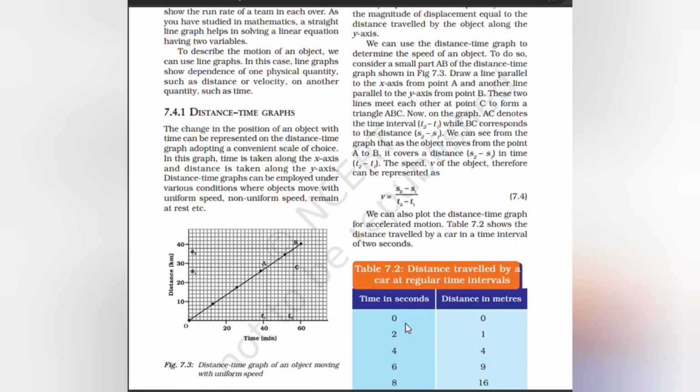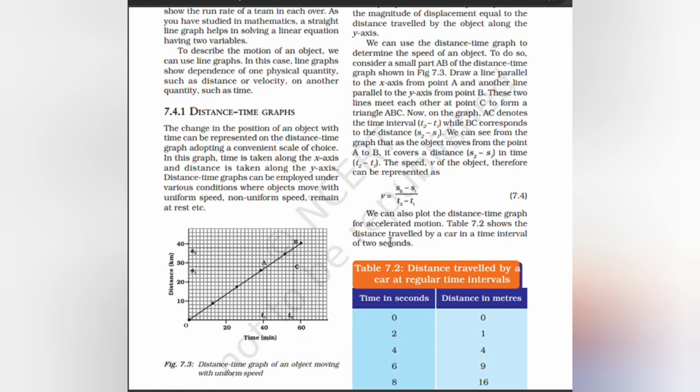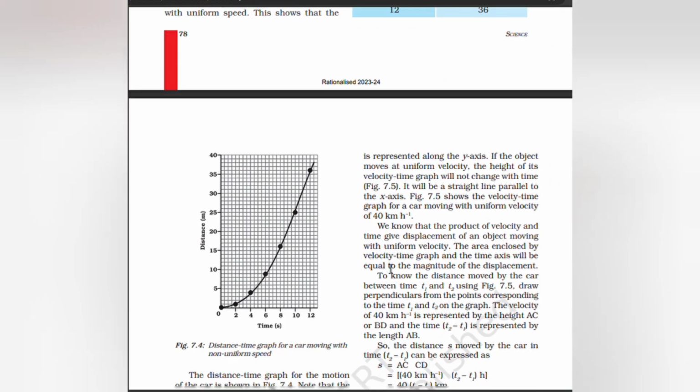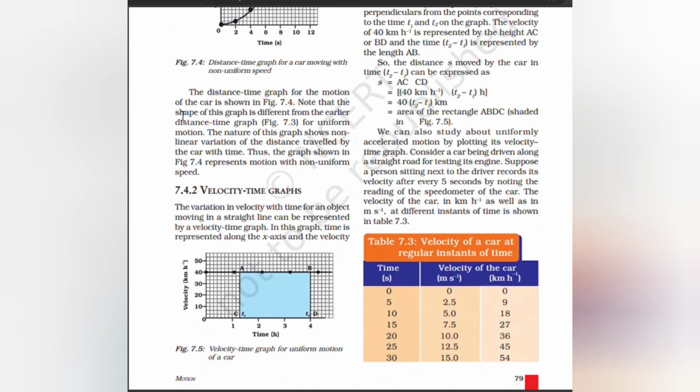We can plot the distance time graph for accelerated motion. That is, time in seconds 0, distance 0; time 2, distance 1; time 4, distance 4; time 6, distance 9; time 8, distance 16; time 10, distance 25; time 12, distance 36. The distance time graph for the motion of the car is shown.